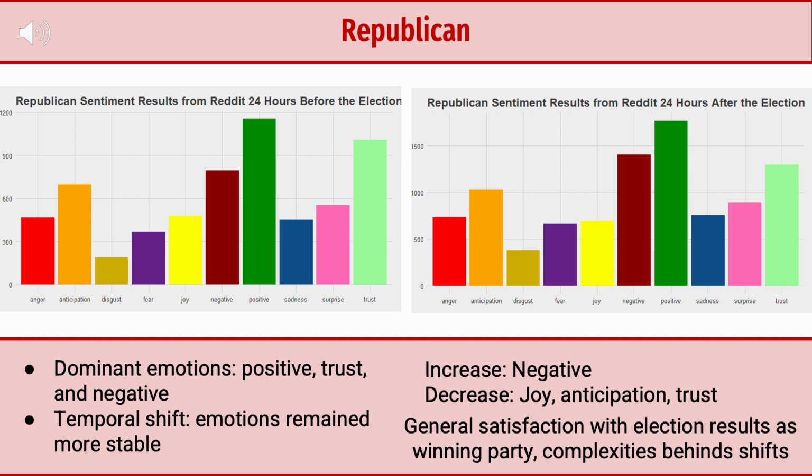So a lot of people who could be in the Republican Party may not agree with the elected candidate. So this could show the dissatisfaction or frustration that comes with a decrease in joy and trust. The decrease in anticipation is again to be expected post-election results. But when it comes to an increase in negativity, people could be more critical of the elected candidate. So while there is a general satisfaction with the election results, seen also with the more stable emotions, there are complexities behind the emotions that we do see.